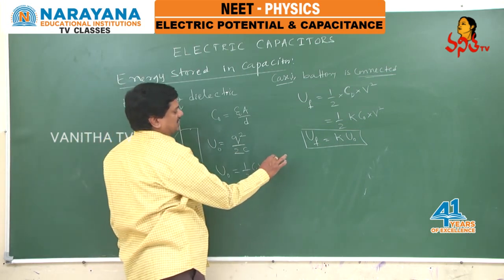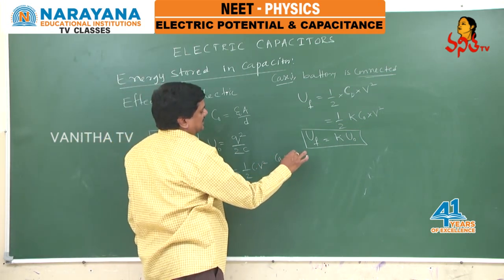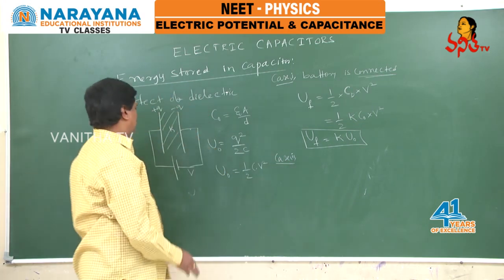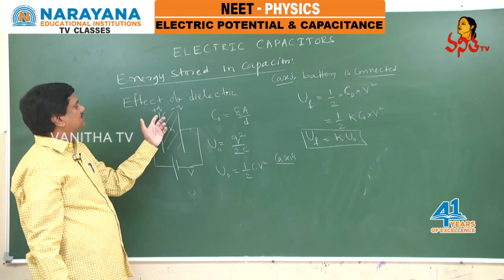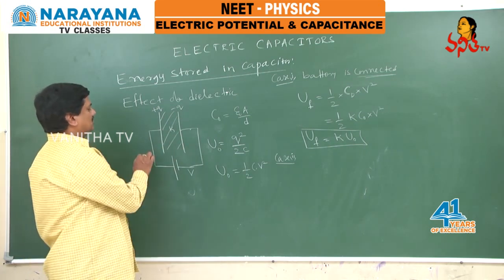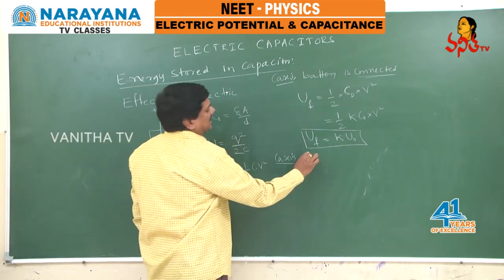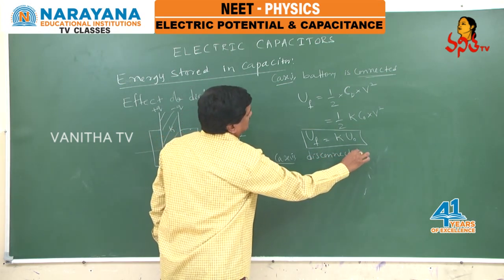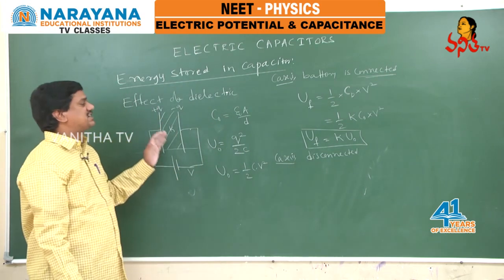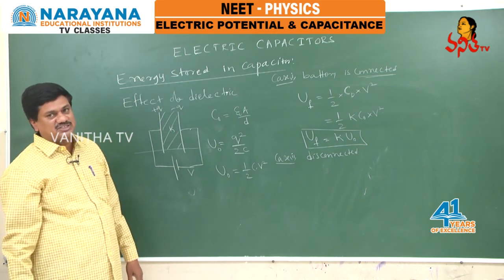In the second situation, first the battery charges this capacitor, some charge is supplied. Now the battery is disconnected. As I said just now, the battery is the source of electric charges. It is disconnected. Disconnected means charge remains constant.